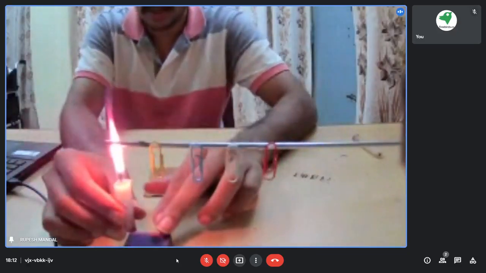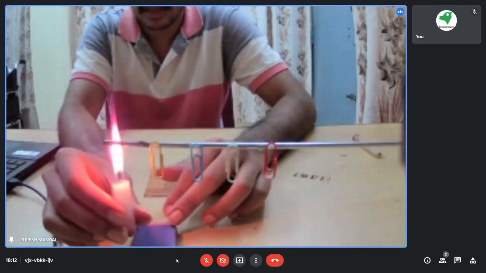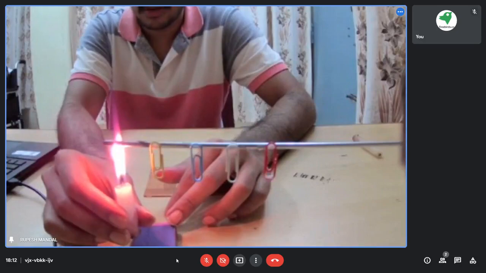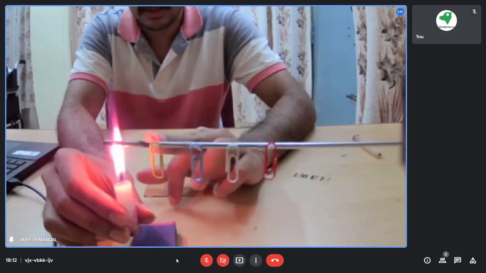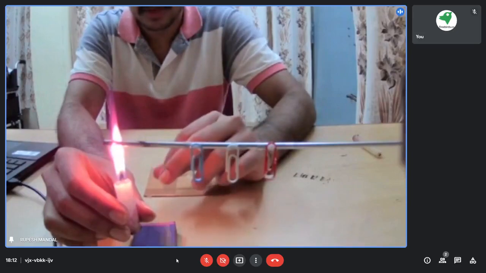So okay, I'm applying heat from this end. I'm heating this iron rod, basically it's a mixed one, steel.